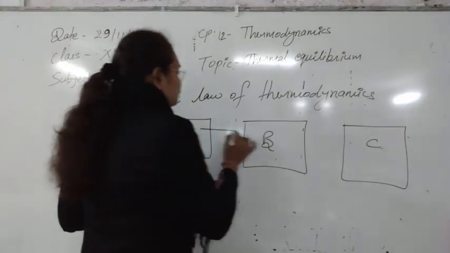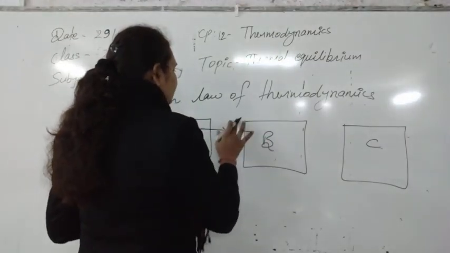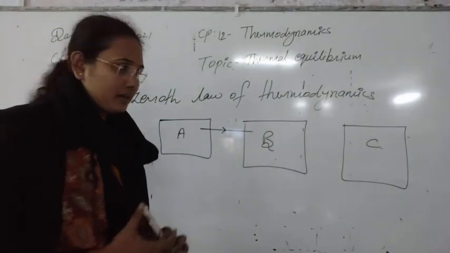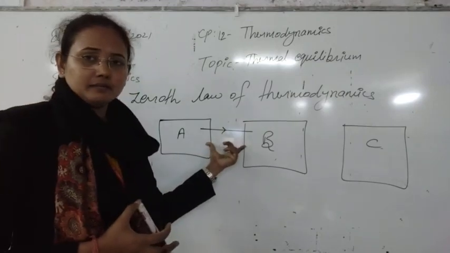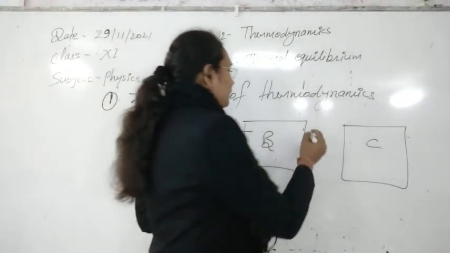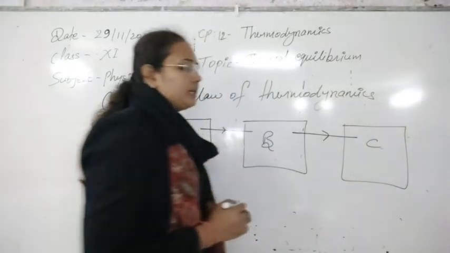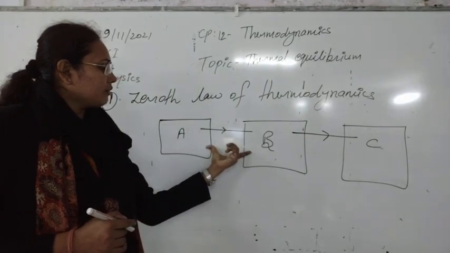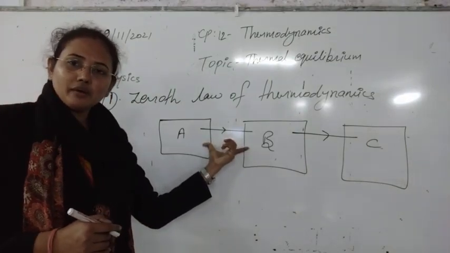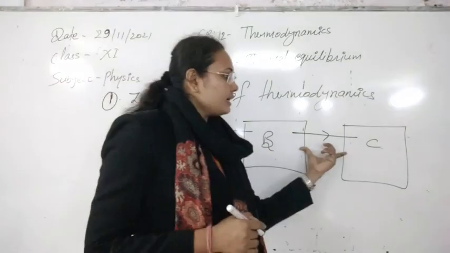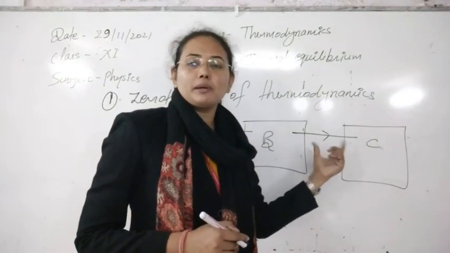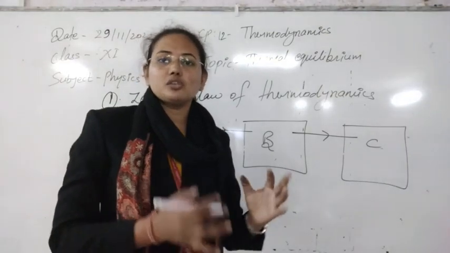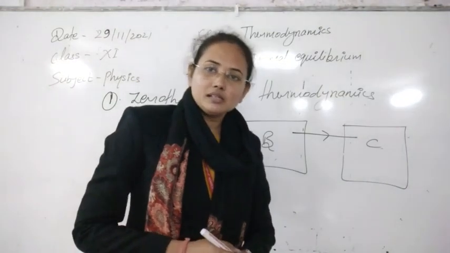We are saying that these two bodies are in thermal equilibrium, which means there is no variation in the macroscopic variables. And also B and C are in thermal equilibrium. What does it mean here? If A and B are in thermal equilibrium, all the macroscopic properties of A and B are the same, and if B and C are in thermal equilibrium, again all the macroscopic properties of B and C remain the same with time continuously. The variation also remains the same with time.